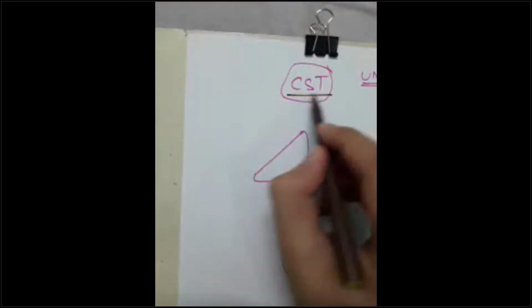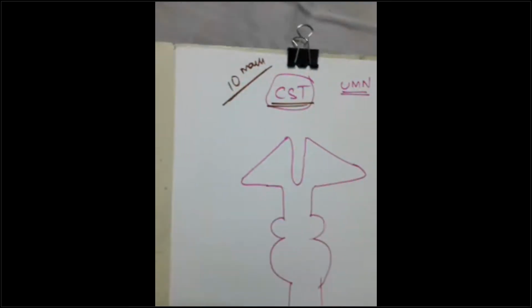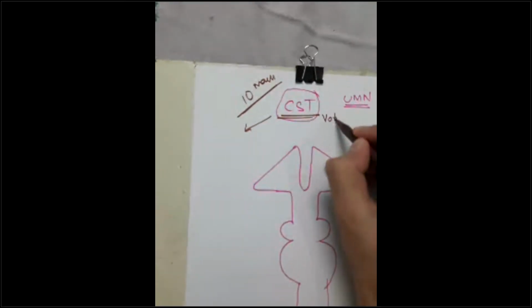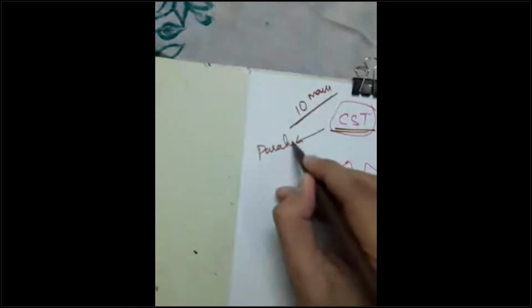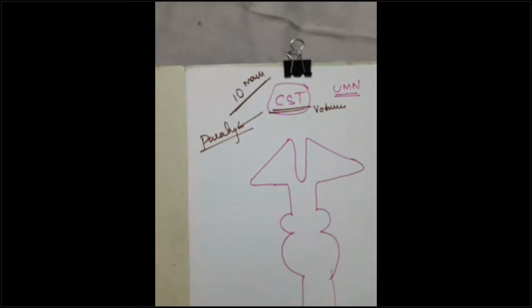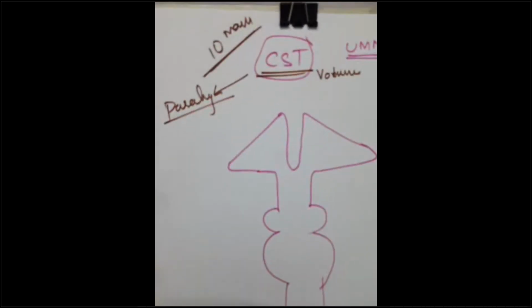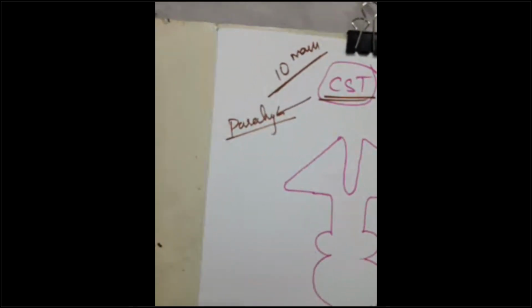This is very, very important. The corticospinal tract is a 10 to 15 marks question, and it is also clinically very important. If there are lesions in the corticospinal tract, as it helps in voluntary muscle activity, it will result in paralysis. No voluntary activity: paralysis, hemiplegia, quadriplegia, stroke, focal neurological deficits.